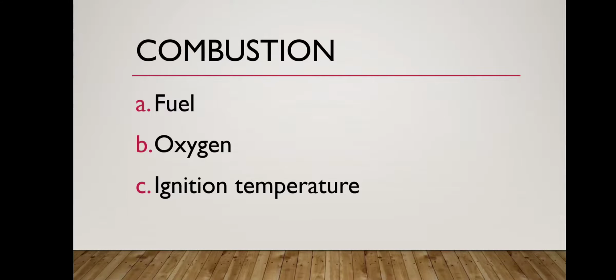So we are doing chapter number 6, that is combustion and flame. For the process of combustion we need three things: fuel, oxygen and ignition temperature. Absence of any one cannot cause the combustion. So for combustion we need three things, that is fuel, oxygen and ignition temperature.